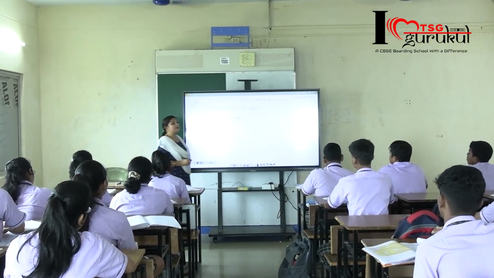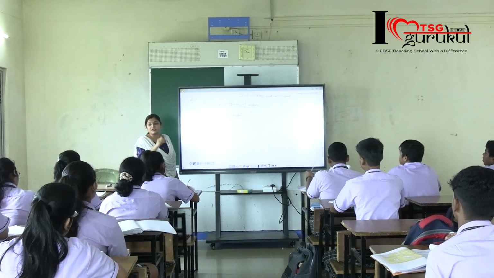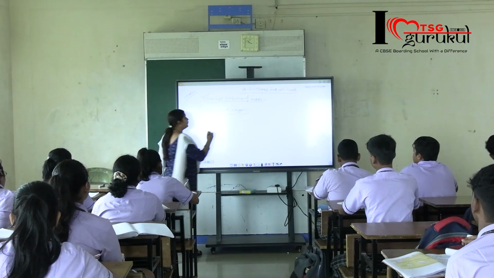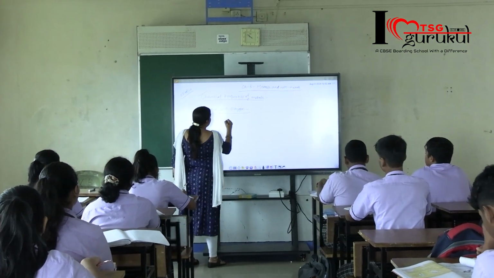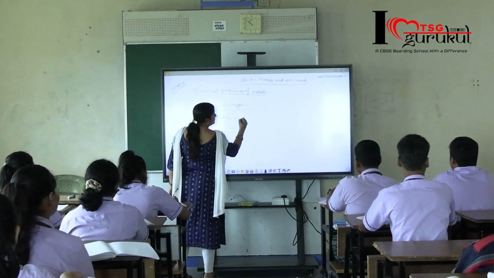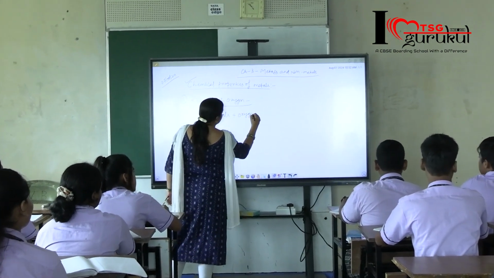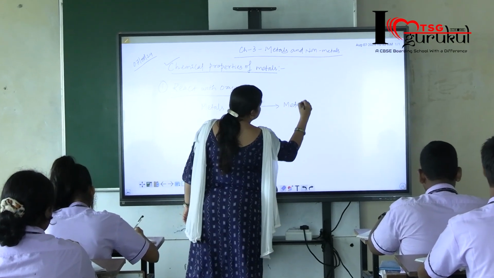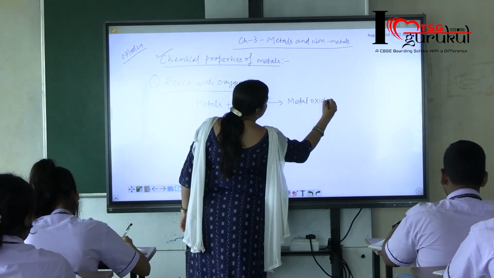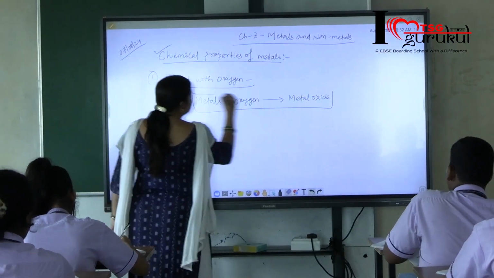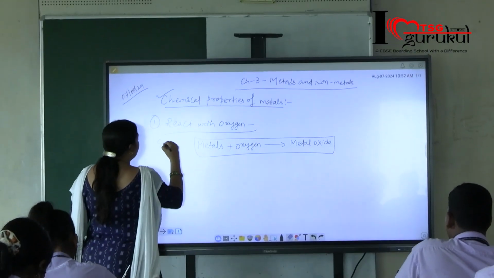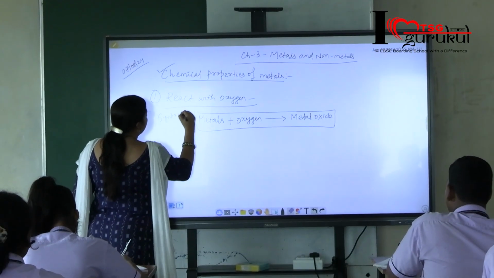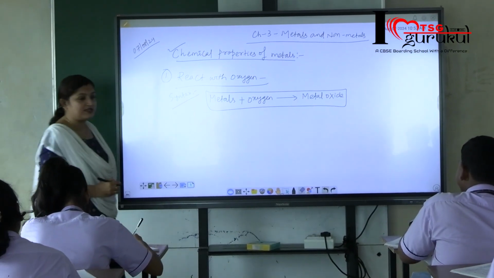Whenever metals react with oxygen, what reaction will take place and what will we get? We will get metal oxides. This is the general syntax of what happens when a metal reacts with oxygen.